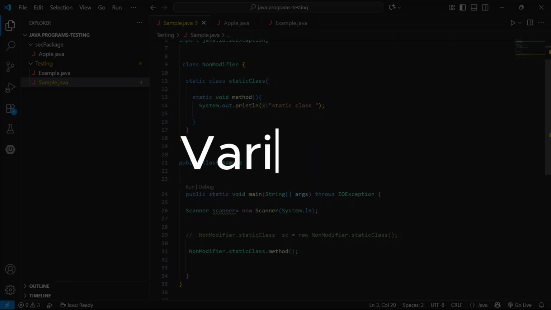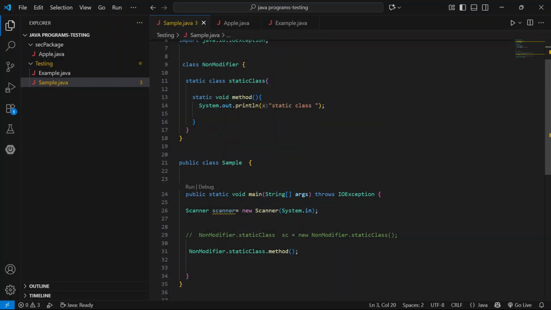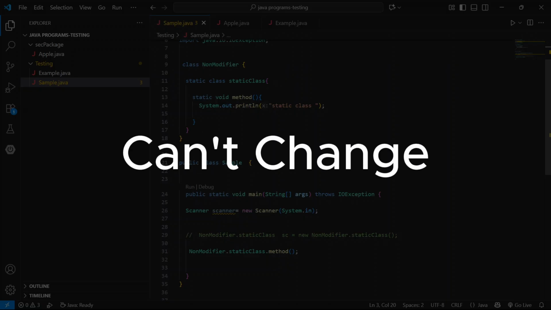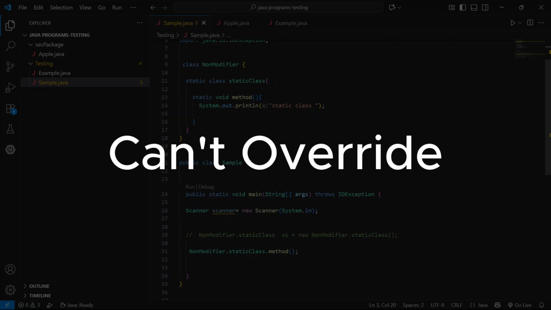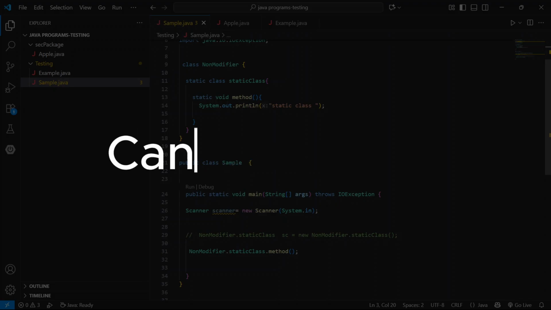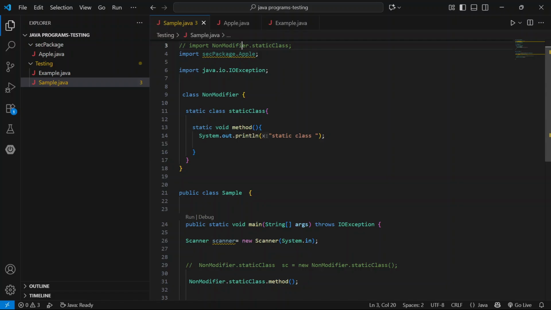And next, move to the final keyword. Final applies to variable, method, class. Based on that, it will perform a specific task. If applied to a variable, we can't change it; it will become a constant. If applied to a method, it cannot be overridden. If we apply it to a class, it can't be inherited. Yeah, let's move.